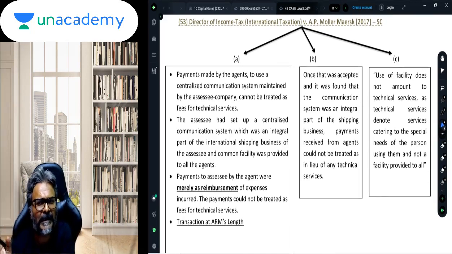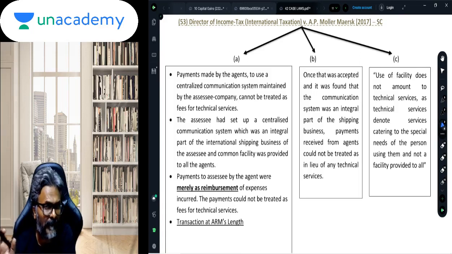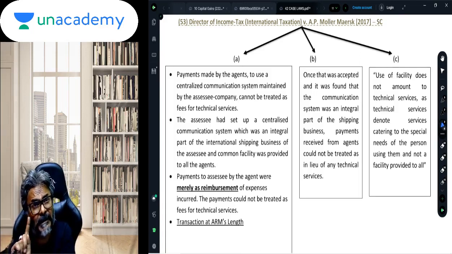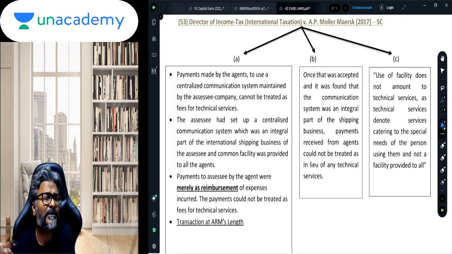Because if it could be targeted as FTS, then as per the treaty, it could be taxed in India, which is the country from which the payment was made, the country from which the income has arisen. But if this would be characterized as a business receipt, then as per the treaty, it could not be taxed in India.